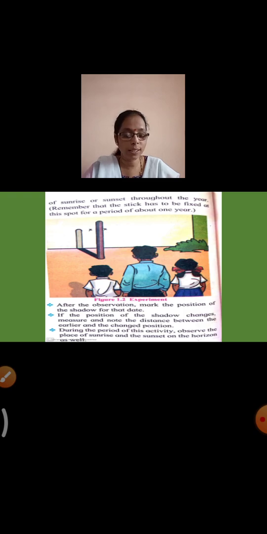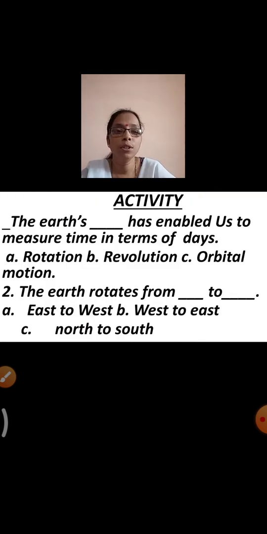When you do this activity, you also have to see the place of the sunrise and the sunset on the horizon. Now children, today in how seasons occur, we have seen about the various terms.